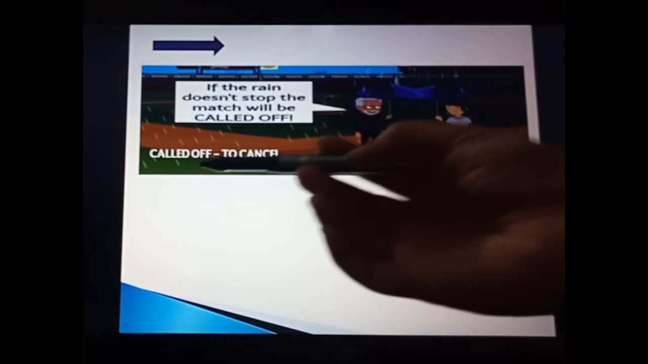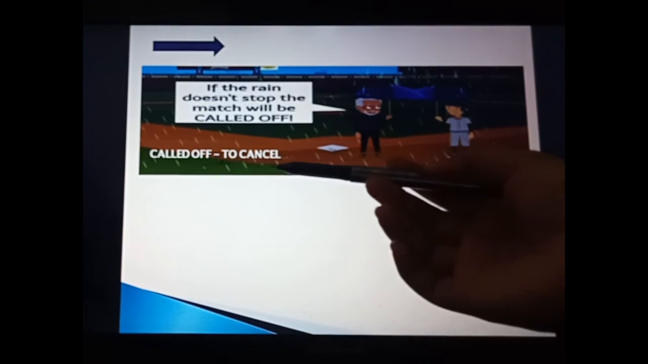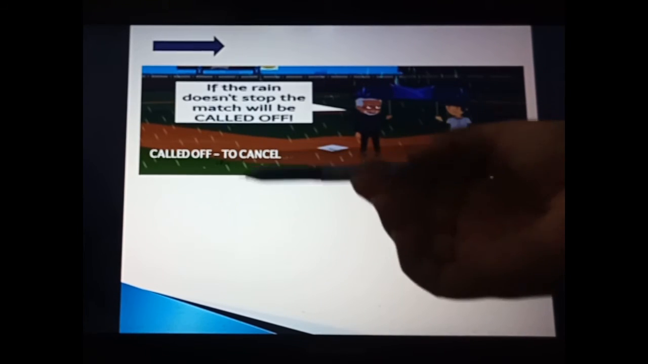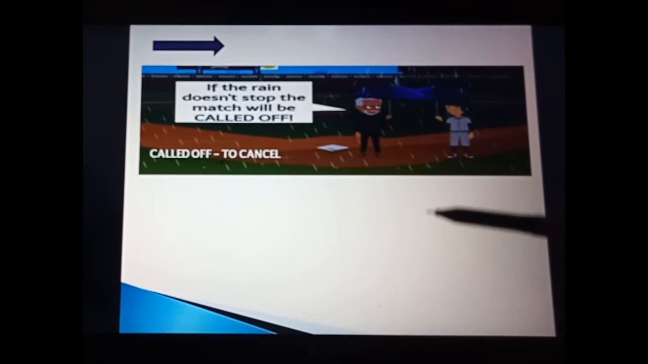The next example is called off. Called off means to cancel. So this is the example. To cancel, it's very easy. Wherever you want to use to cancel, you can use called off. If the rain doesn't stop, the match will be called off.